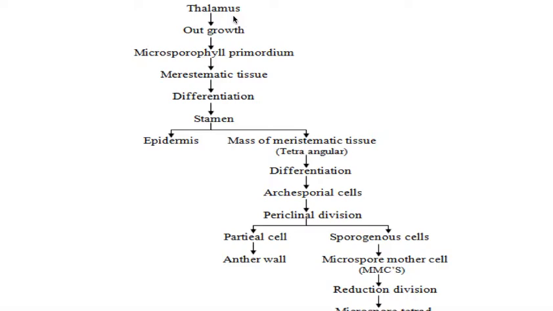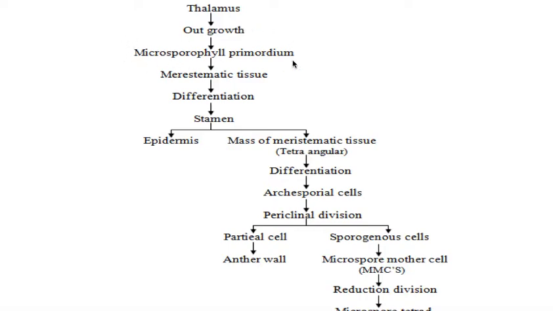Now, if such a thalamus wants to produce a stamen, that means androecium, all the stamens together are called androecium, and every single unit of this androecium is called a stamen. When it wants to produce a stamen, the thalamus produces a very small outgrowth, and that small outgrowth formed on the thalamus is called a microsporophyll primordium.